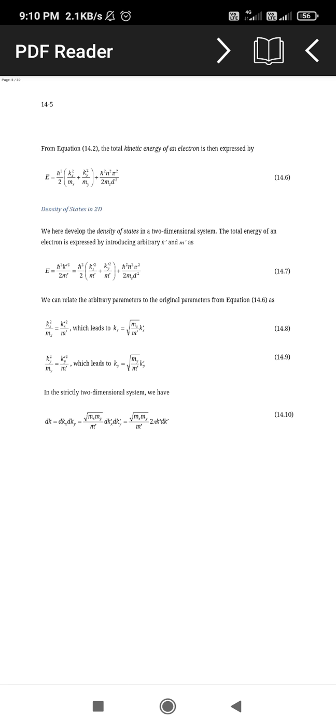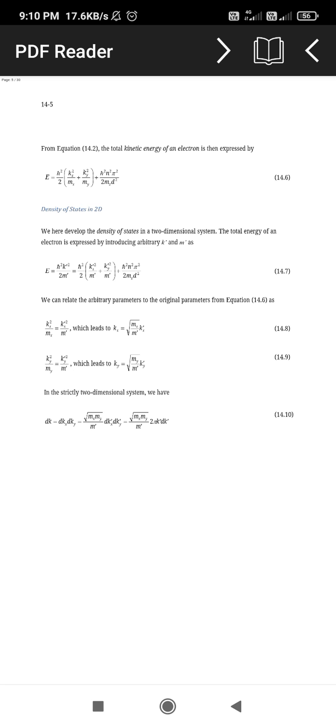Now putting these values into the kinetic energy, the electron energy can be expressed as E equal to h cross square divided by 2 in brackets kx square divided by mx plus ky square divided by my, plus h cross square n square pi square divided by twice mz d square. This is the equation for the kinetic energy, or the total energy, of electrons in two-dimensional structures.